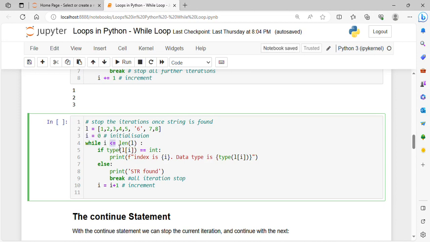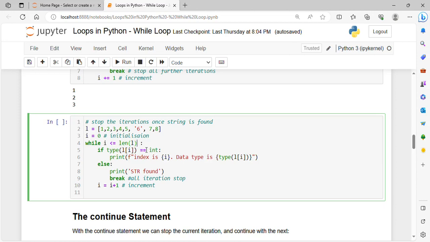If I initialize I equals to 1, then here I have to use I less than, not less than or equal to. So it will continue the loop till I is less than length of L. What is length of L? It is 8. So there will be 8 iterations as normal.